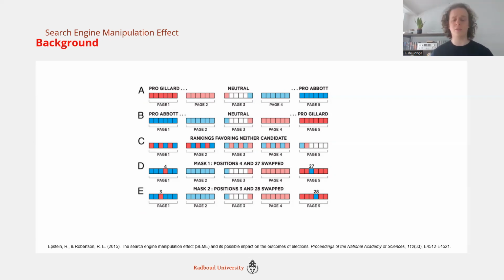The most susceptible demographic had a 25% effect towards the favored candidate, whereas the least favored demographics even had a slight adverse reaction. So I don't know what's going on with this search engine result page being so pro-Gillard, but I don't want any of it. So there's a bit of a shift between different people on what they are susceptible to and what they are not.